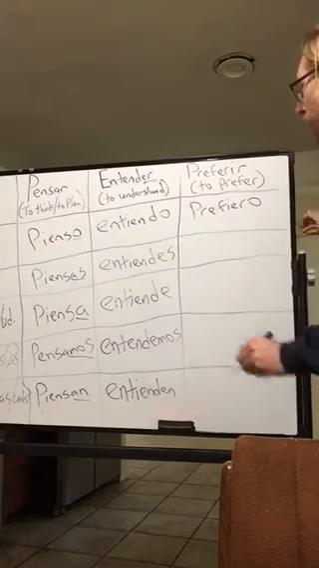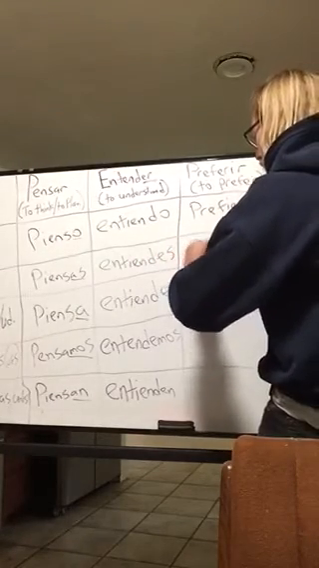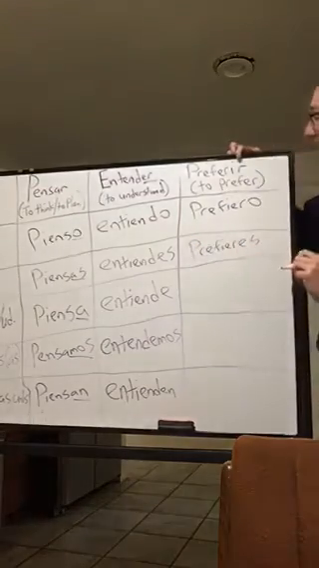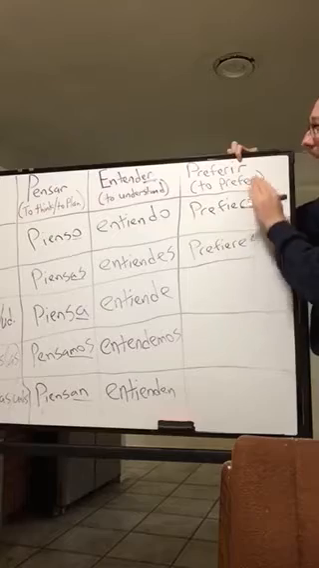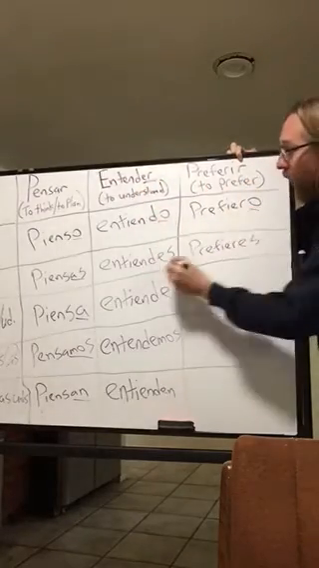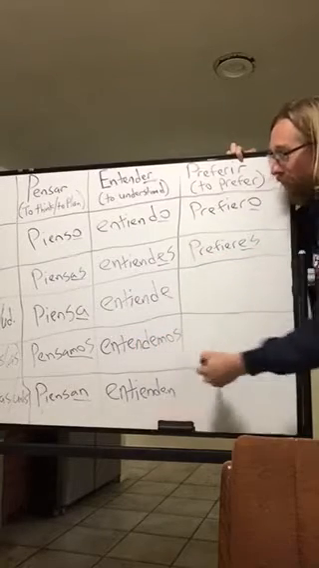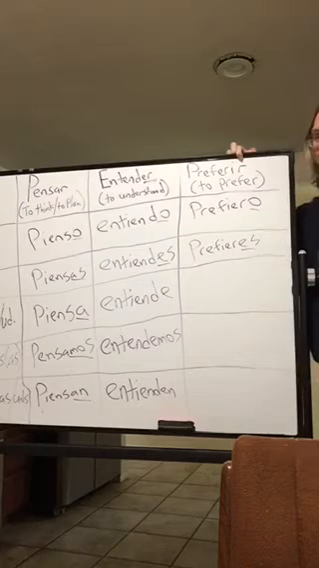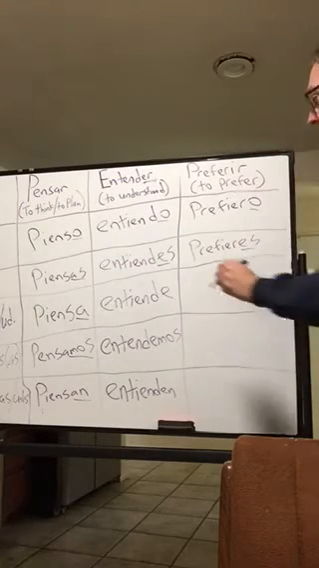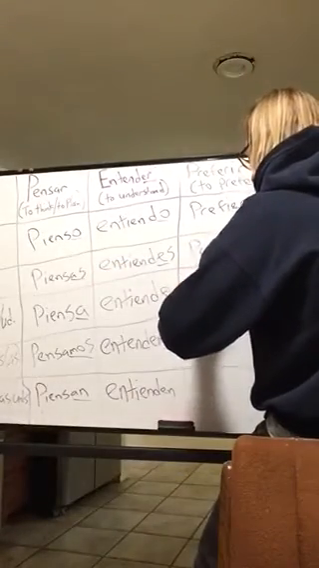Alright, now we have the tu form. Tu prefieres. Now this is an IR verb, but IR and ER conjugations, the endings, will match for everything except for the nosotros form. Remember, the nosotros form is always sort of the odd one out. It's always a little different in some way. Okay? So, tu prefieres. Then we have él, ella, usted prefiere.